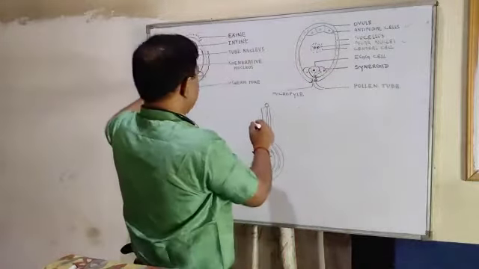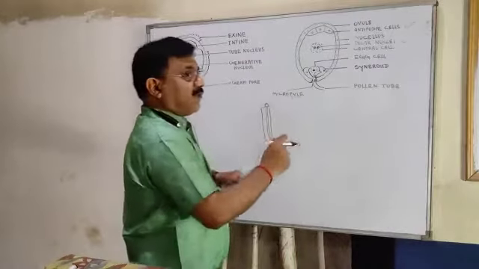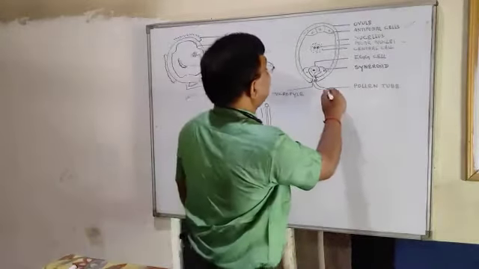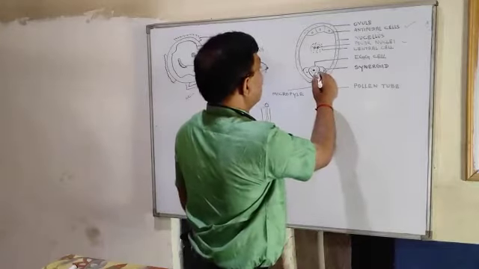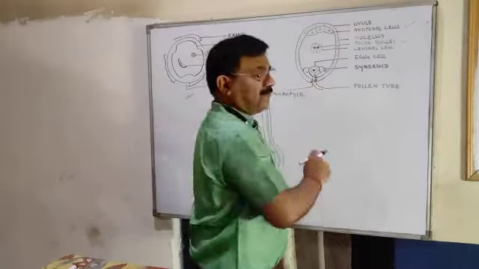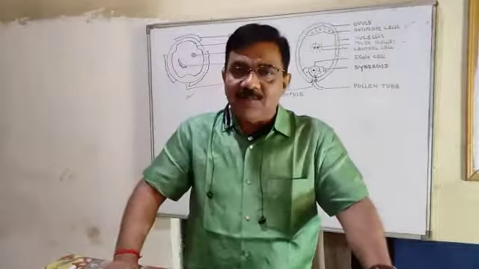This pollen grain germinates to form a pollen tube, and the pollen tube enters the ovule through the micropyle. Micropyle is the opening.